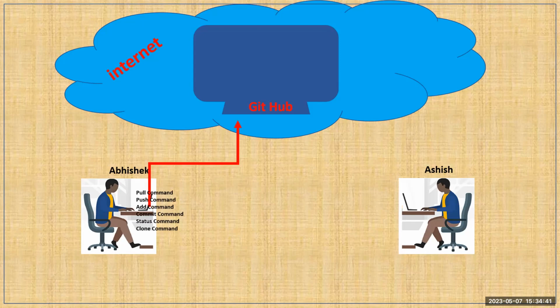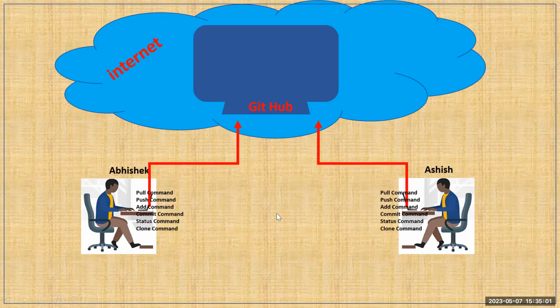So actually, with the help of a command they can interact with this machine, so they can get rid of that problem of copy paste here. Same thing, Ashish can do whenever he wants to interact with this machine, like when he wants to send some code to this machine, get some updated code from there, or delete any code. Anything he wants to achieve, they can achieve with the help of these commands.